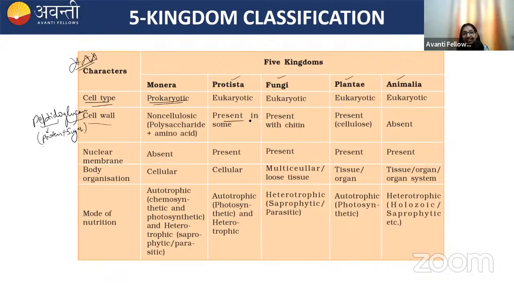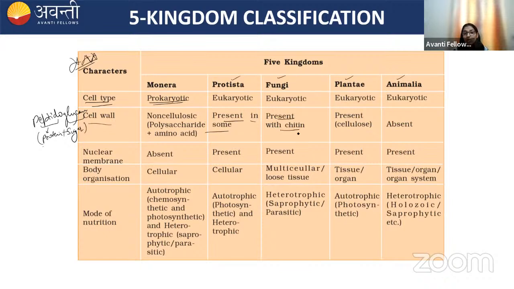In Protista, the cell wall is present in some. It is not present in all members belonging to the kingdom Protista. For example, Euglena is a protist, but it does not have a cell wall. Instead of a cell wall, it has a protein layer known as the pellicle, which provides flexibility to the Euglena.